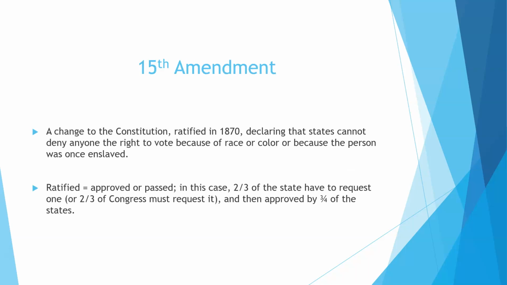15th Amendment. The 15th Amendment was a change to the Constitution ratified in 1870, declaring that states cannot deny anyone the right to vote because of race or color or because the person was once enslaved. And ratified, if you're not familiar with that term, means approved or passed. In this case, 2/3 of the states have to request an amendment, or 2/3 of Congress. Okay. And then it has to get approved by 3/4 of the states before we add it to the Constitution.